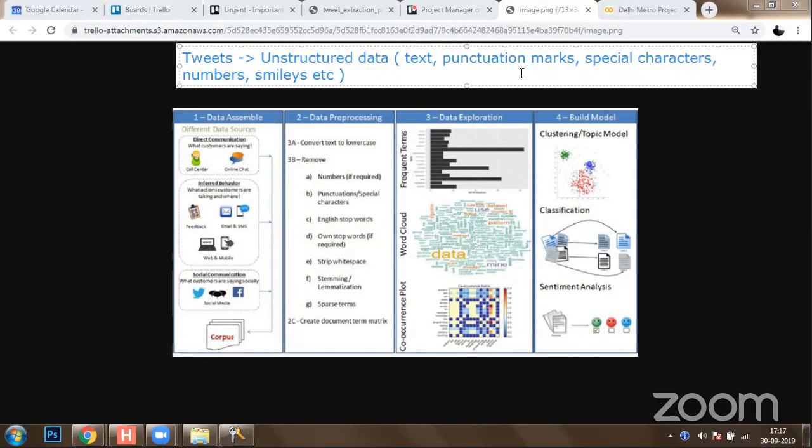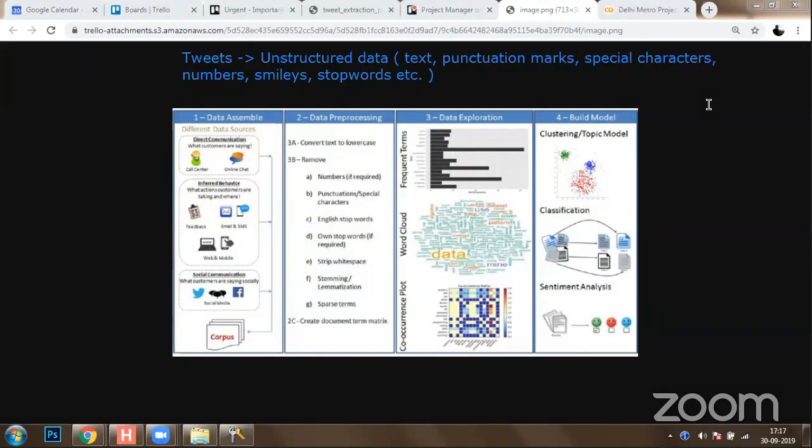So you cannot keep that in a comma separated value format, or you are not going to get tabular format data. You're going to get data which is a combination of text, punctuation marks, and special characters. This will also have smileys. This will also have English stop words, etc. Okay. Now, how our machine is going to understand this information, that is our biggest objective.